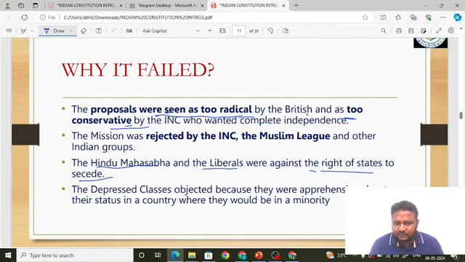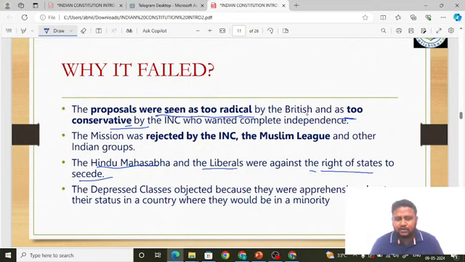Fine, friends. So see how different people felt when the Cripps Mission came. It was too radical for the British. The British themselves felt it was too radical. What was the reaction of the conservatives? The Indian National Congress felt it was too conservative because they wanted complete independence. The Muslim League also rejected it because it said all these demands will be fulfilled after the war. This was not acceptable for the Muslim League.